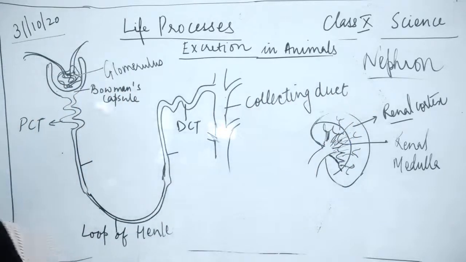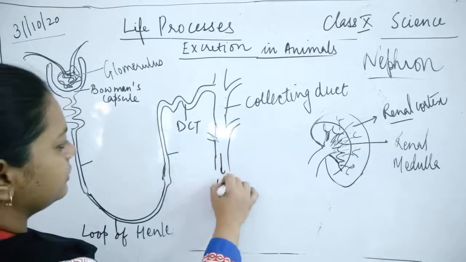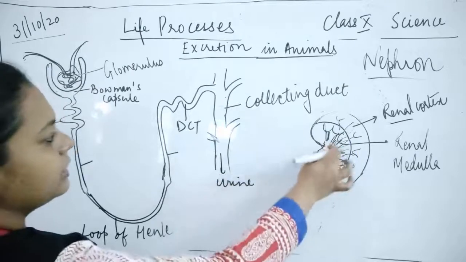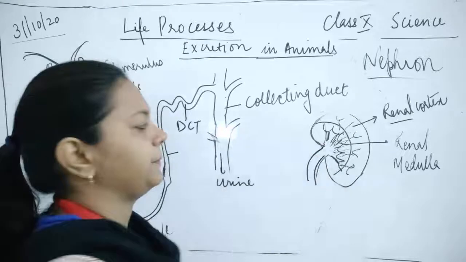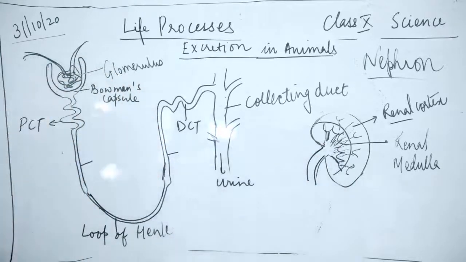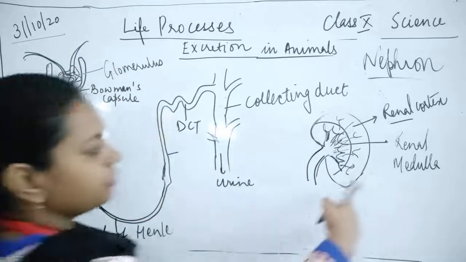From here the urine will come out into the urethra. ये है यहाँ पर, this is the urethra. अभी I have drawn two parts.